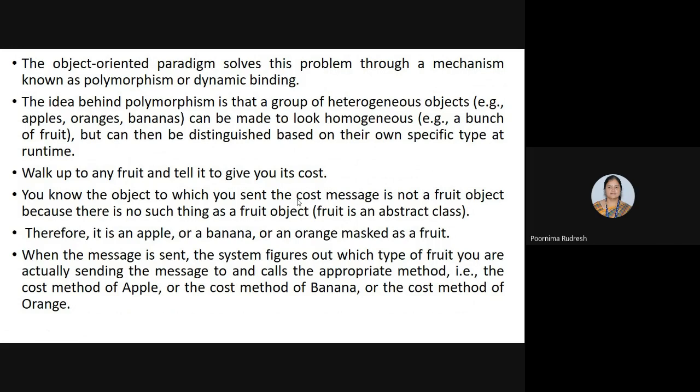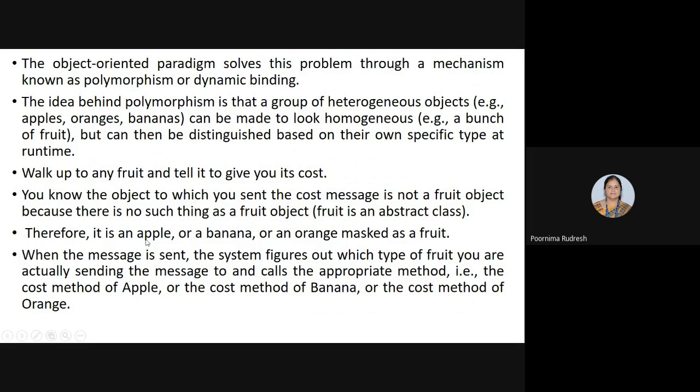We'll see that. So I know the object to which I am sending the message. It is not the fruit object, because there is no such thing as a fruit object, because I want to know the cost of the object, right? Then I'm sending the message for finding the cost of the apple, right? Then I know that I'm sending the message not to the fruit object, because the fruit is an abstract class.